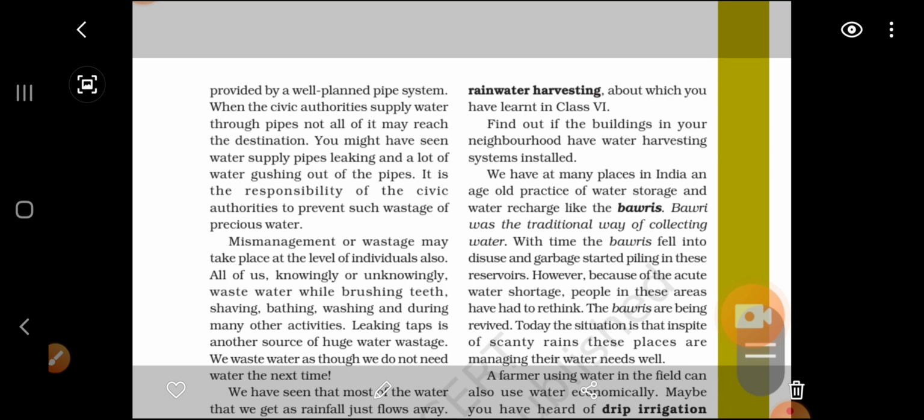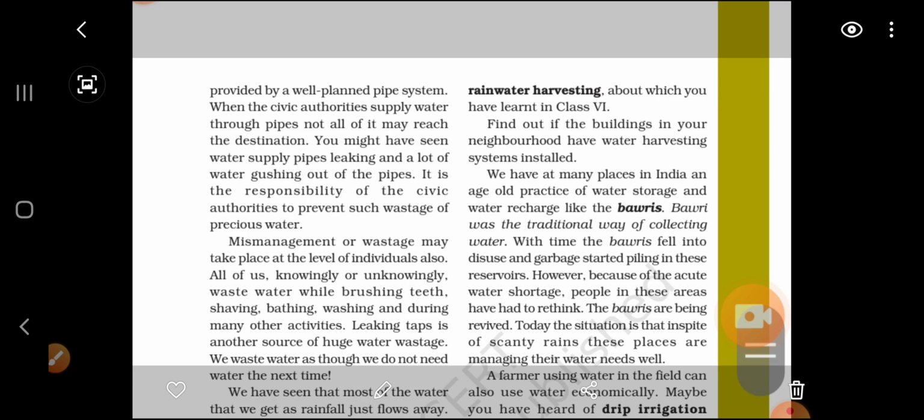Okay. Bawri was the traditional way of collecting water. With time, the Bawris fell into disuse and garbage started filling in these reserves. However, because of the acute water shortage, people of these areas have had to rethink. The Bawris are being revived. Today, the situation is that in spite of scanty rain, these places are managing their water needs well.